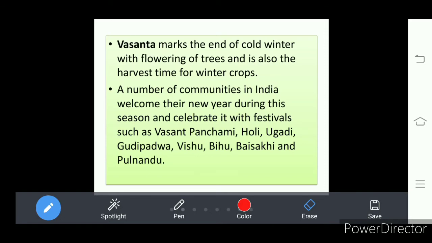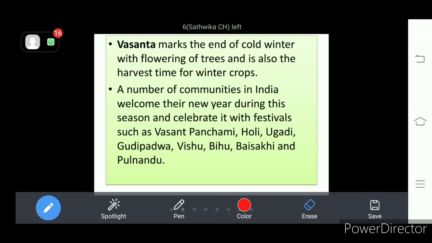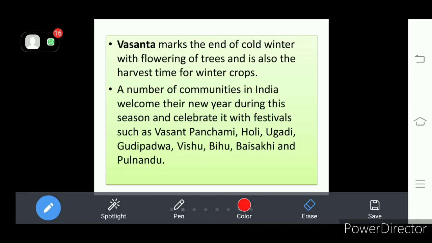A number of communities in India welcome the new year during this season. They celebrate festivals. So what is the festival celebrated in this Vasanta? Vasanta Panchami. The first day we see that Vasanta Panchami will come. Then Holi, Ugadi, Gudi Padwa, then Vishu, Bihu, Baisakhi, Palnadu.